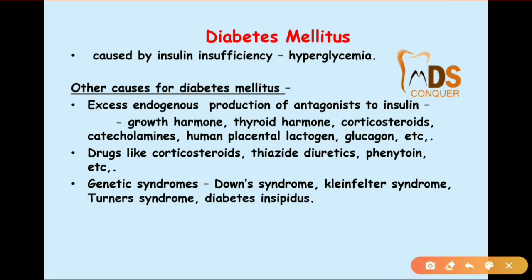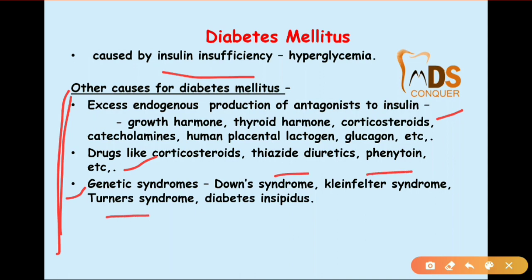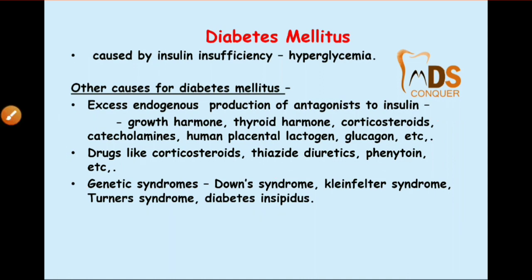Then coming to diabetes mellitus, which is very important, you have to mention it in the carbohydrate metabolism applied aspects. These are the causes of diabetes mellitus, mostly insulin insufficiency, and other causes like excess endogenous production of antagonists to insulin, which are growth hormone, thyroid hormone, corticosteroids, catecholamines, and drugs like corticosteroids and diuretics, and genetic syndromes like Down syndrome, Klinefelter syndrome, Turner syndrome, and diabetes insipidus. So these are the other causes of diabetes mellitus which you can mention.